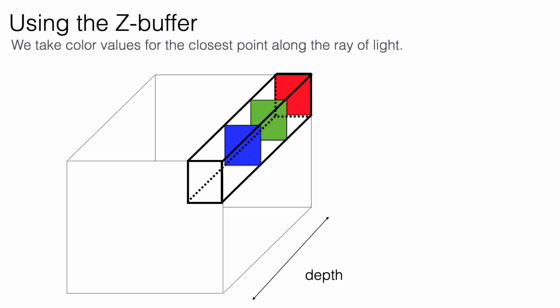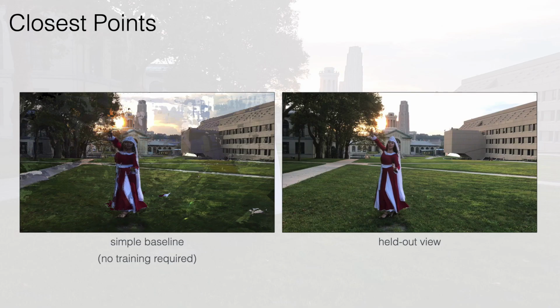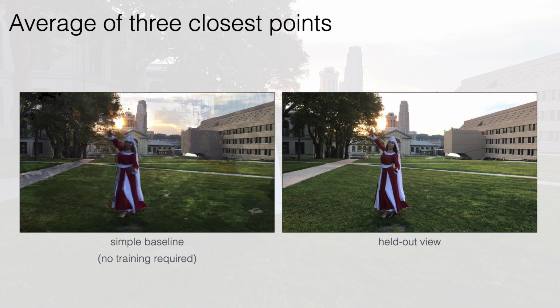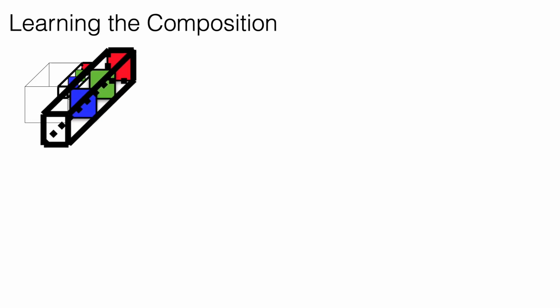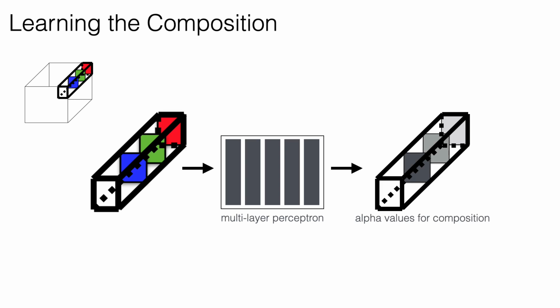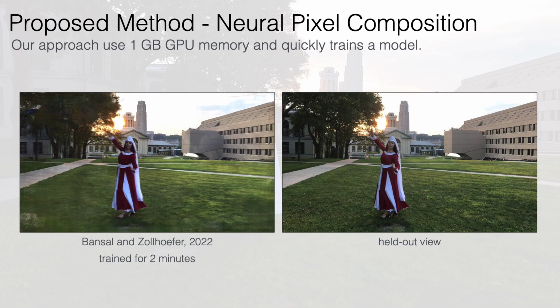A simple solution is to use Z-buffer, that is, take color values corresponding to the closest points along the ray of light. This simple method does not require a parametric model, however it contains patchy artifacts. One way to improve the simple method is to average the color values corresponding to the 3 closest points. This yields slightly better results, but it still contains artifacts. In this work, we use a simple multilayer perceptron that predicts alpha values for compositing. The MLP can be trained quickly in 2 minutes and requires 1 GB GPU memory for training. The simple method allows us to get detailed outputs.